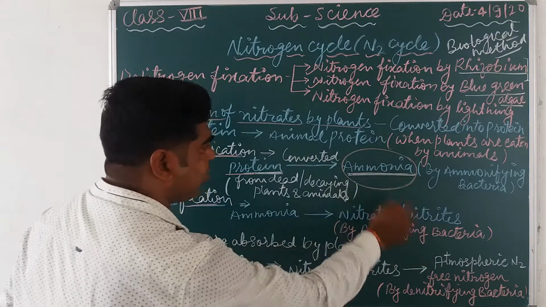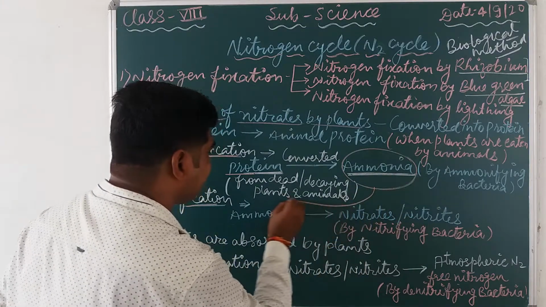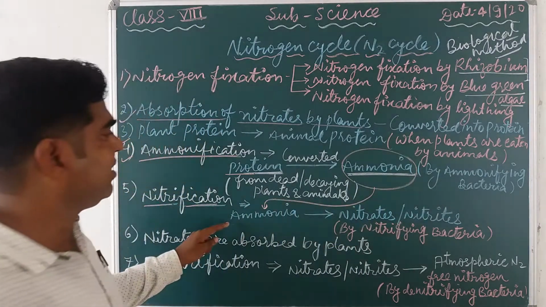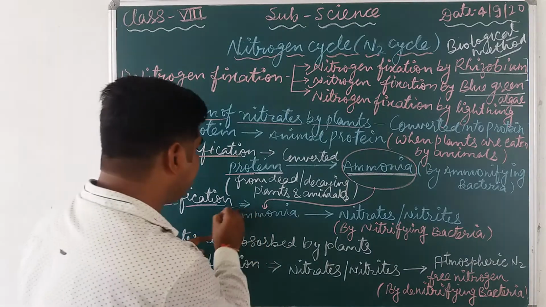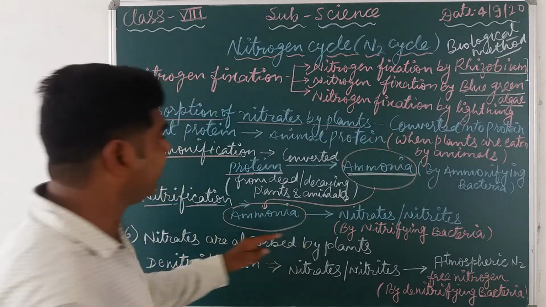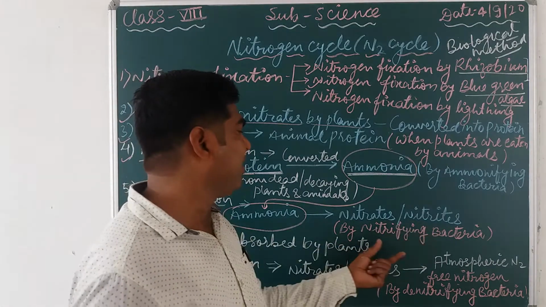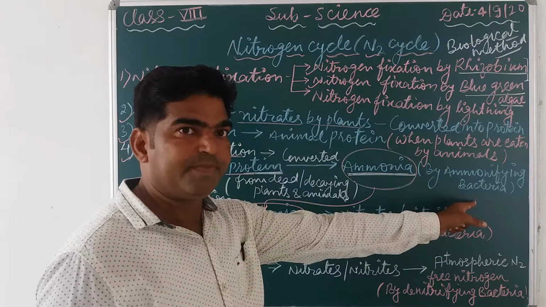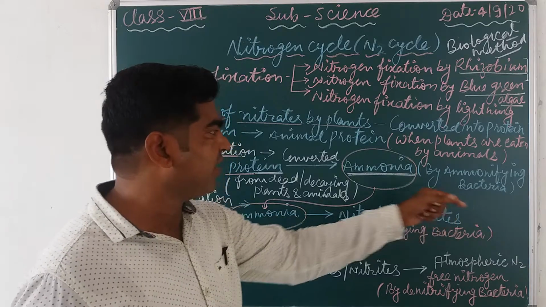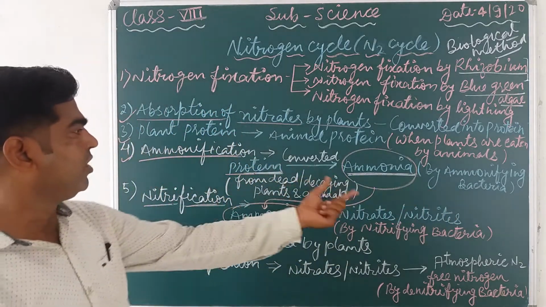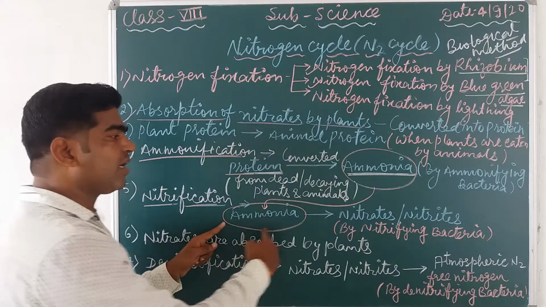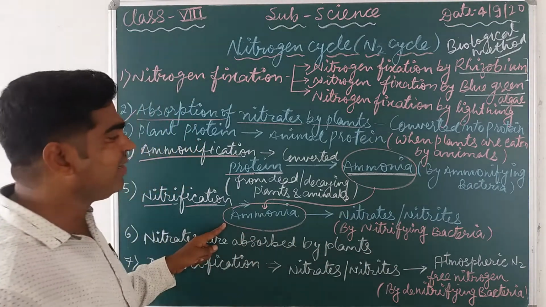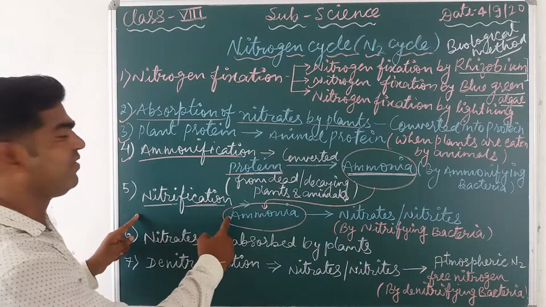So here ammonia is formed. This ammonia is utilized here. This ammonia is converted into nitrate and nitrites by nitrifying bacteria. Here ammonifying bacteria do the work of conversion of protein to ammonia. Now here ammonia is converted into nitrate and nitrite, and this is called nitrification.